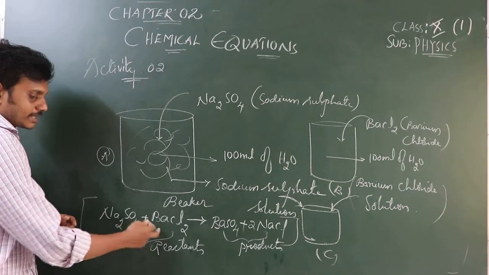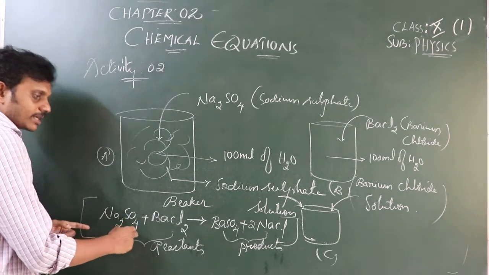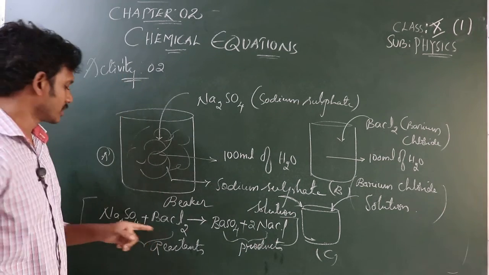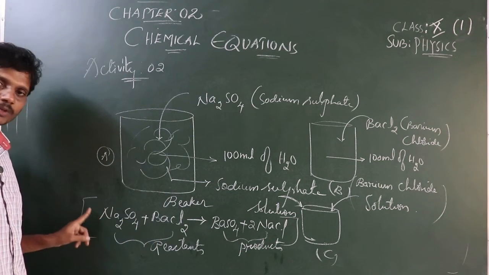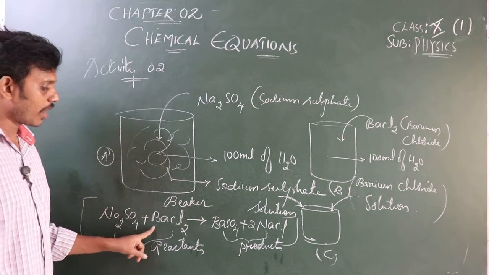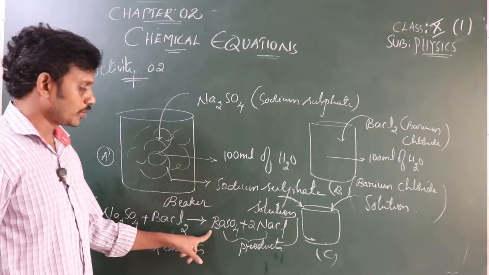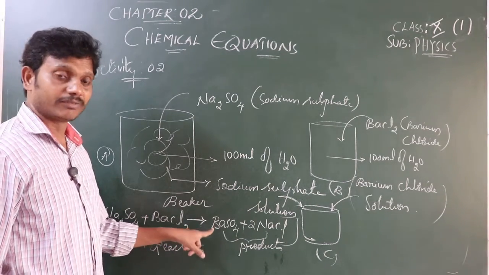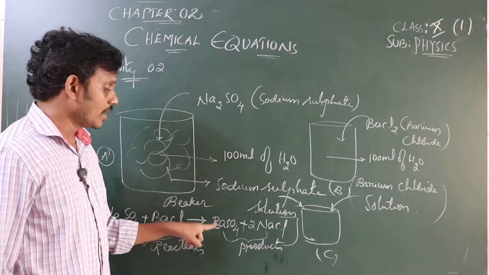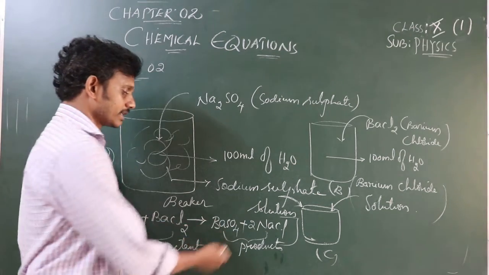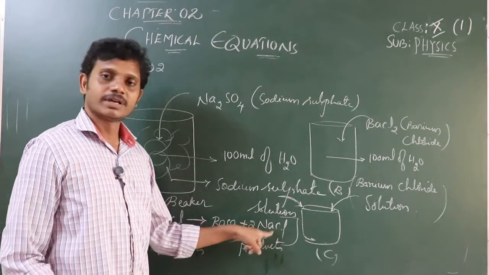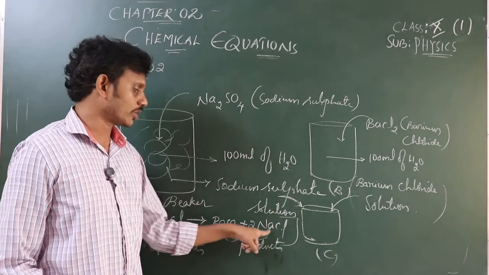So when these two compounds react with each other, we see the formation of barium sulfate and also 2 NaCl, two molecules. Remember this one: one molecule of sodium sulfate reacts with one molecule of barium chloride to produce, or to yield, Y-I-E-L-D, one molecule of BaSO4, barium sulfate, and two molecules of NaCl, sodium chloride.